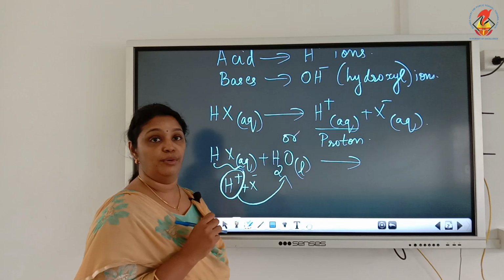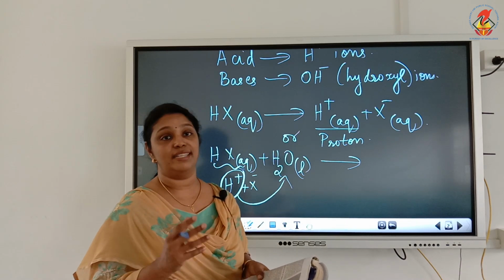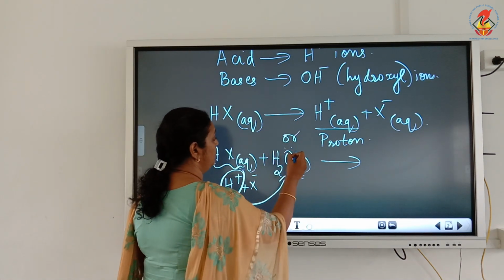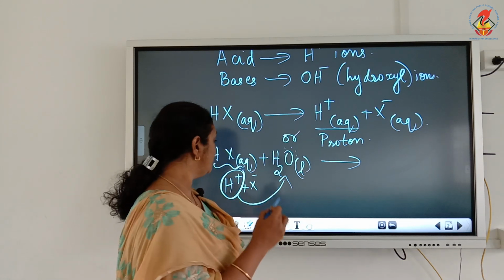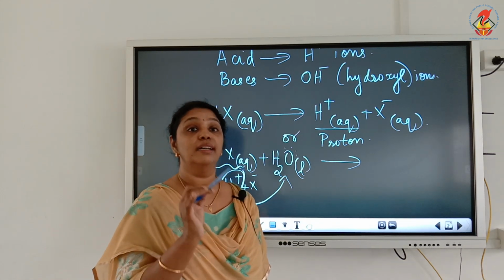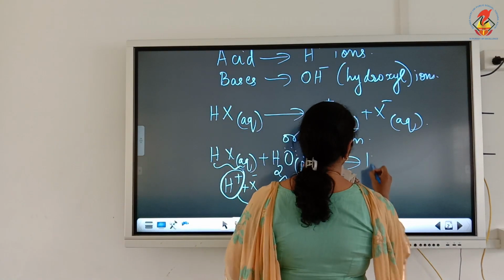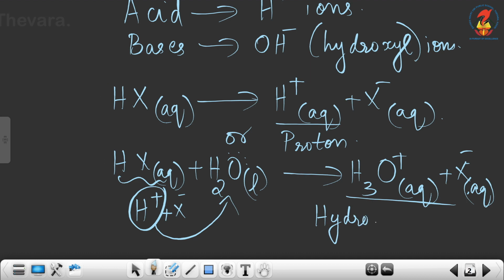H plus is the proton, and this proton is very reactive because it is unstable, so it forms a bond with a lone pair. We know there are two lone pairs on the oxygen atom in the water molecule. So H plus will form a bond with the H2O molecule, and we get H3O plus ion plus X minus ion. We call this H3O plus the hydronium ion.